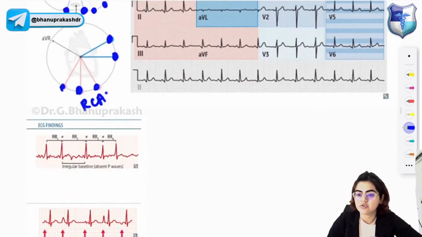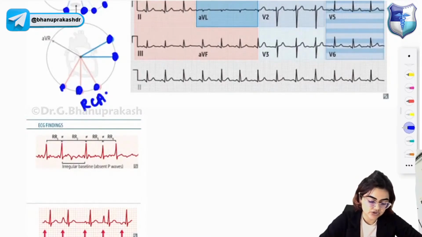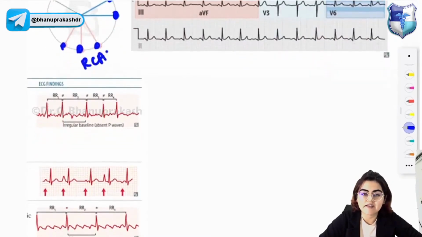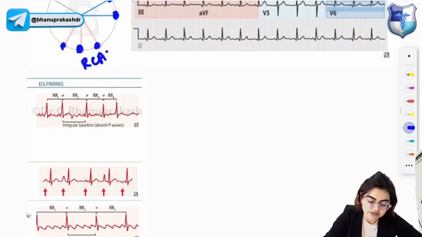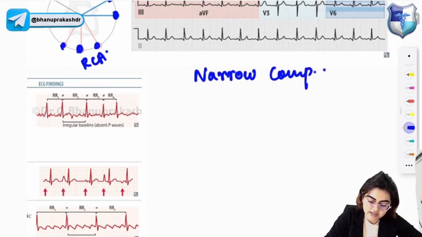Now let's read about the tachycardias. You have narrow complex tachycardia and wide complex tachycardia. Let's first understand the narrow complex tachycardias.